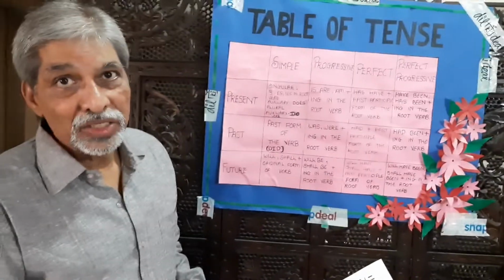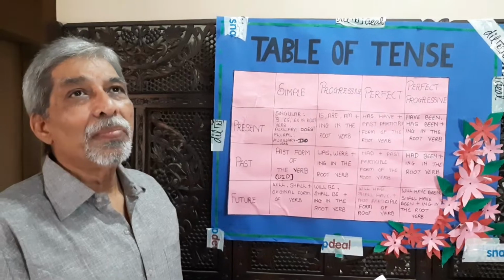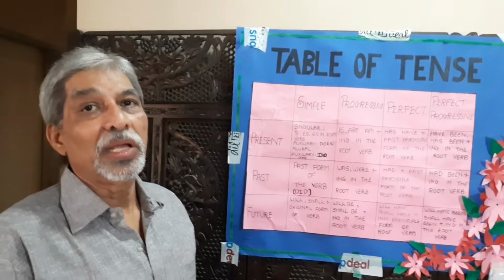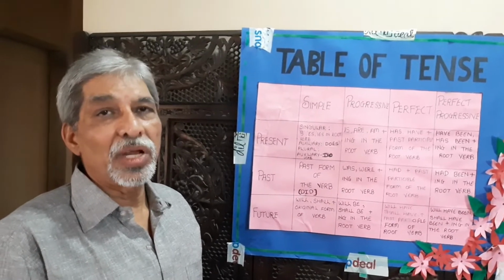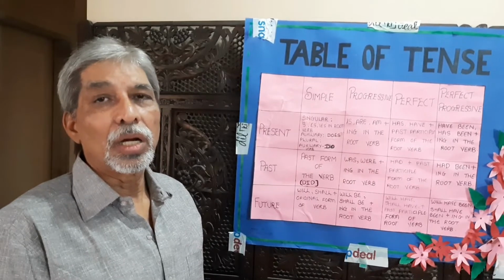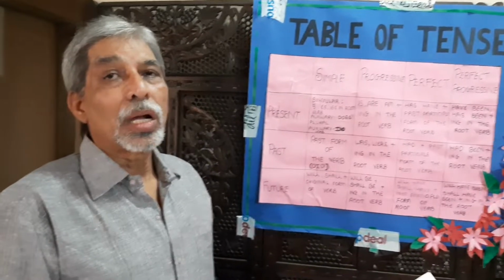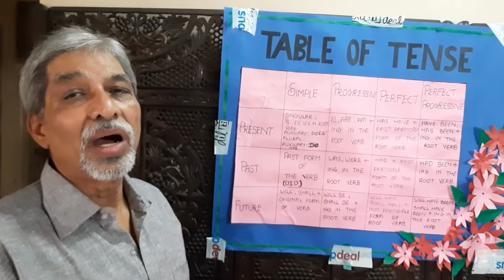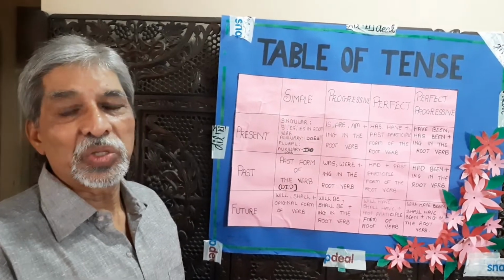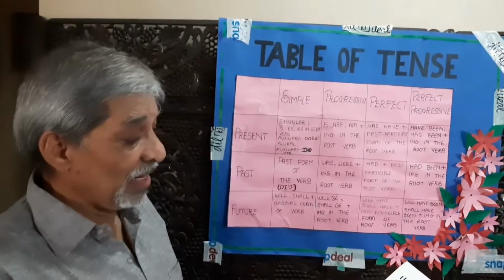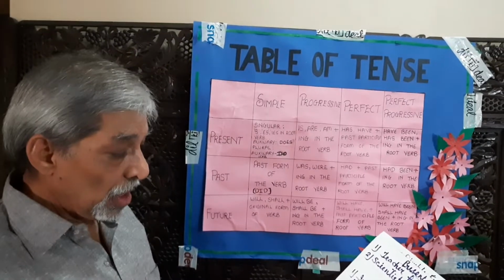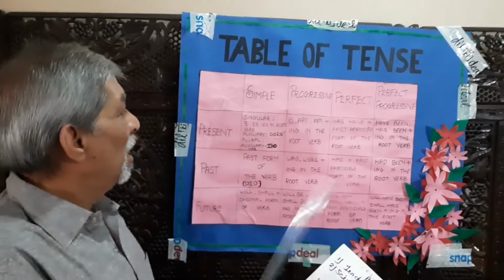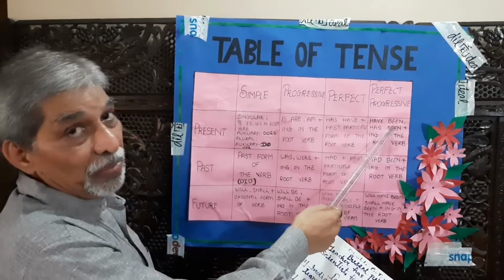We can make few more sentences. It will have rained heavily in Bangalore yesterday. All the members of the family will have reached to native place. Gandhiji will have given the message for non-violence and truth. Like this, we can go ahead with many more examples. Now we move to the next part, that is present perfect progressive.